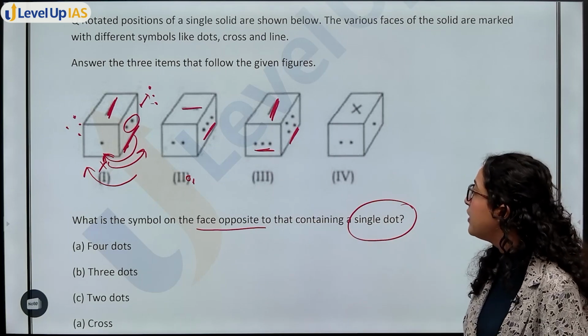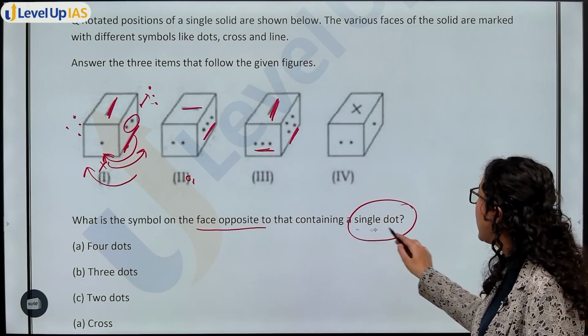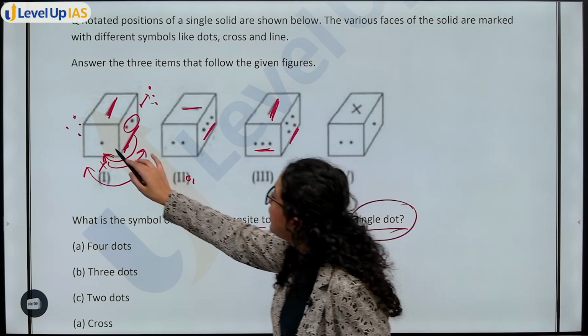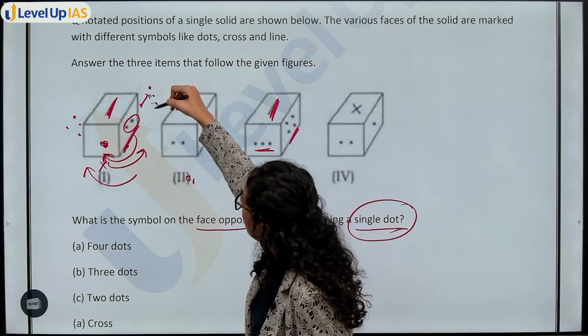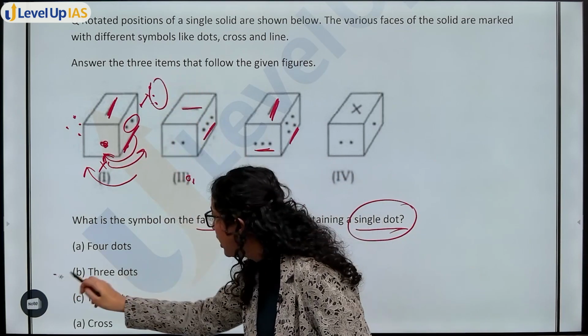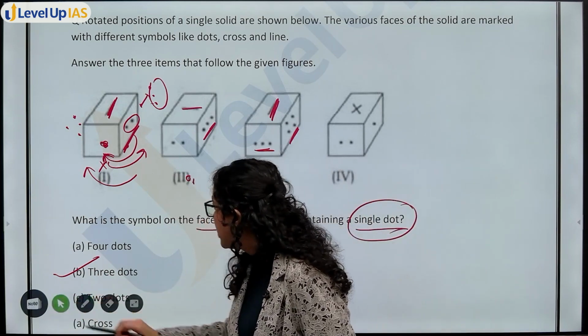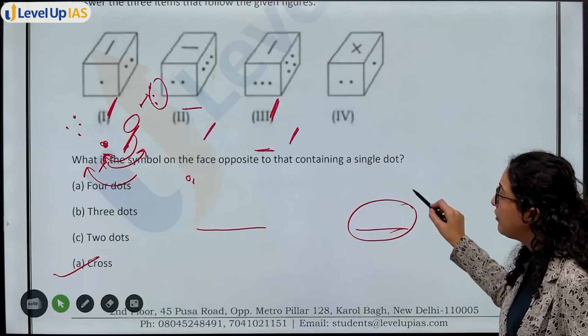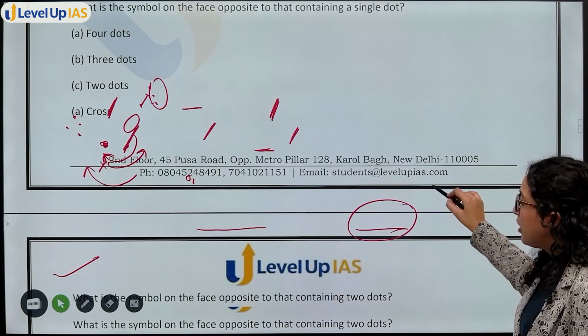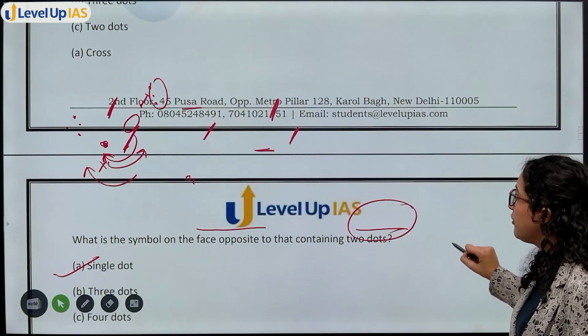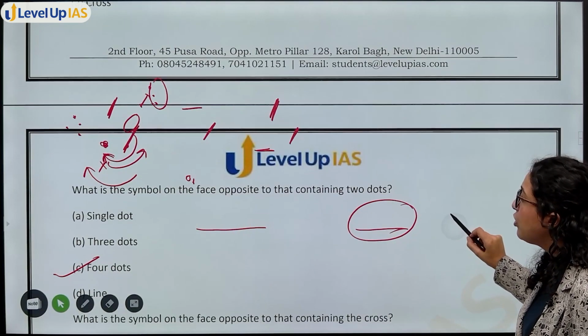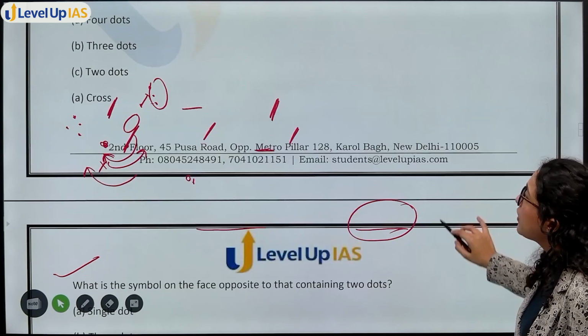Question क्या है? What is the symbol on the face opposite to that containing a single dot? Single dot के opposite क्या है? 3 dots 2 के side में. So 3 dots. Option B will be your answer. Next question is, along with this you have few other questions. What is the symbol on the face opposite to that containing 2 dots? So 2 dots के opposite क्या है?